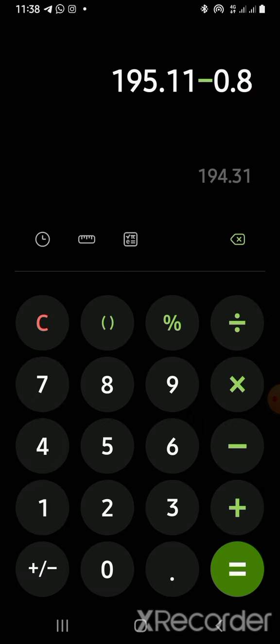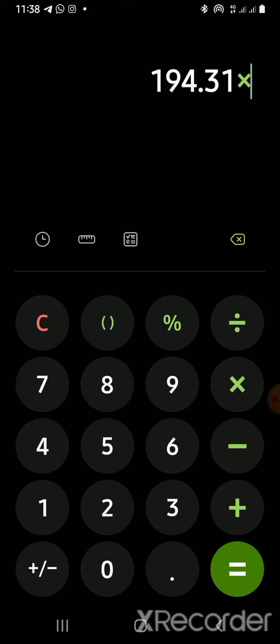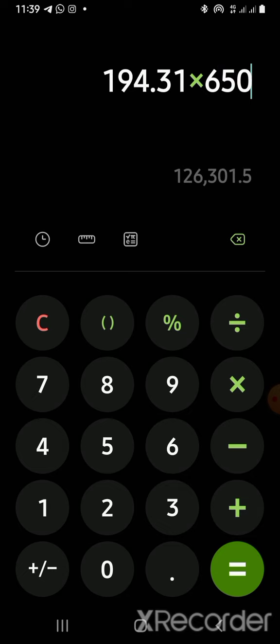So what you will get is this, and by the time you get this on your Binance, you will be selling at the current exchange rate. So let me calculate this with this particular exchange rate, which is 650. Now you can see that if I'm selling it, I'm making 26,300 as profit. Can you see that? But we all know that the exchange rate right now is even more than that.